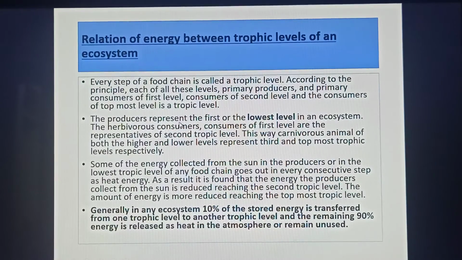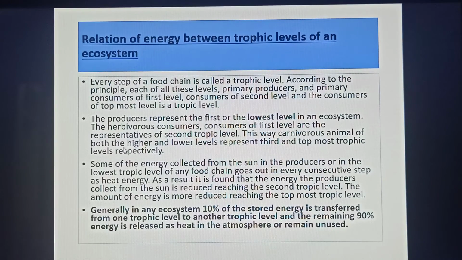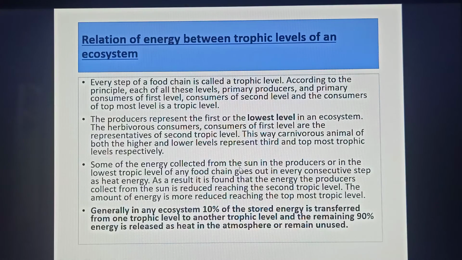The producers represent the first or the lowest level in an ecosystem. The herbivorous consumers of the first level are the representatives of the second trophic level. This way, carnivorous animals of the higher and topmost levels represent the third and fourth trophic levels respectively. Some of the energy collected from the sun by the producers, in the lowest trophic level of any food chain, goes out in every consecutive step as heat energy.